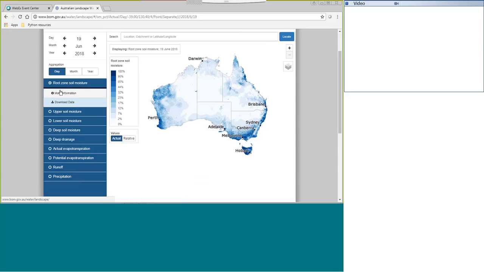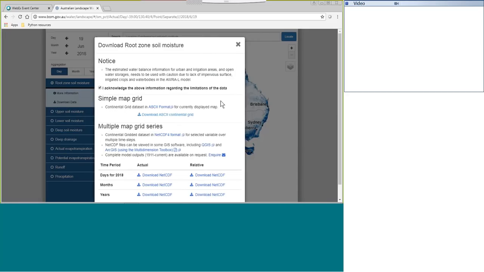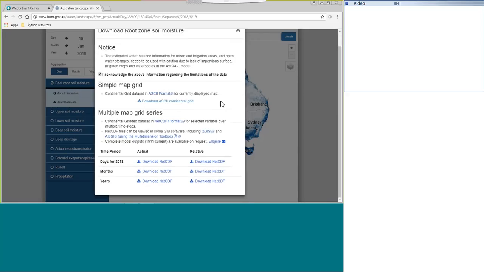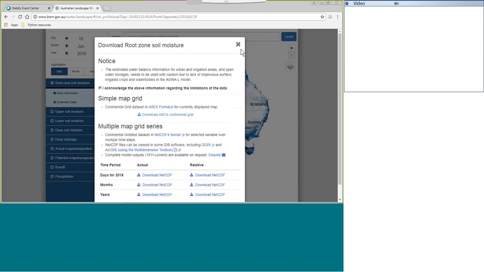Alternatively, we can click here underneath more information, which is download data. By clicking this acknowledgement here, we can see that we can download the grid data in a variety of formats. These data formats can be accessed using GIS software or a variety of programming languages as well. So this includes Python, R, and MATLAB. They've all got some packages that can help us access this data.